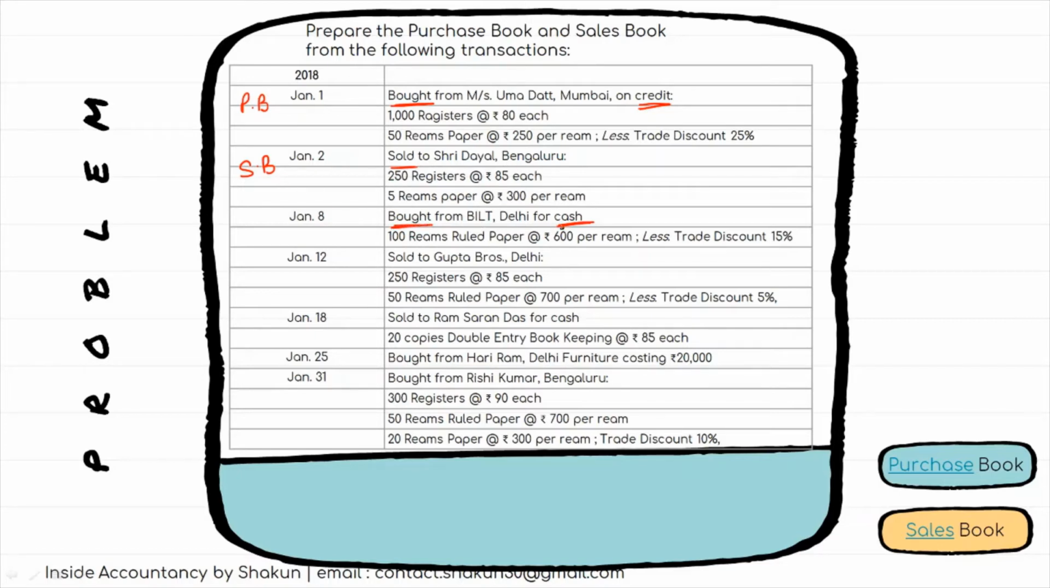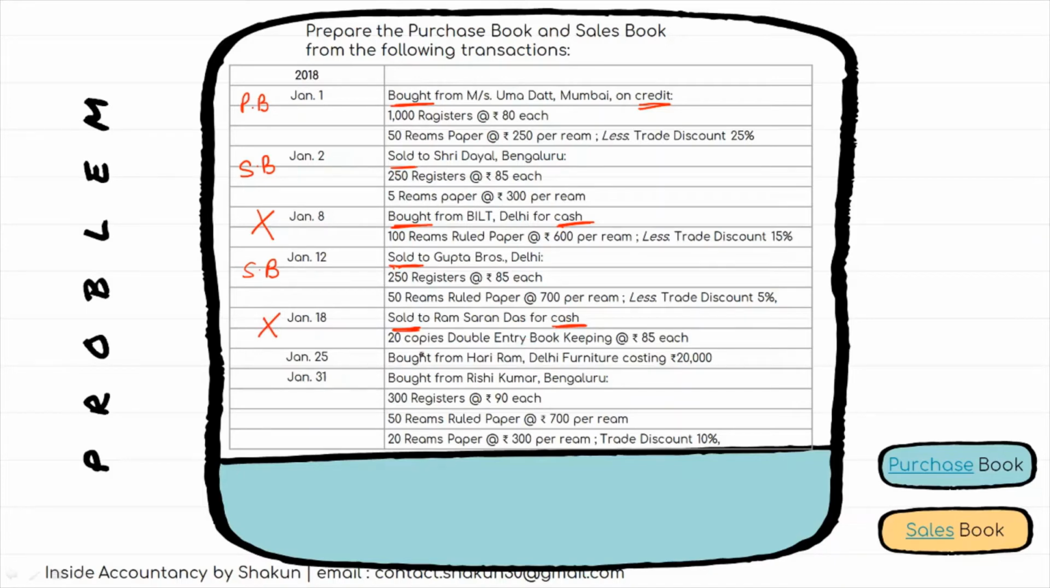This is a purchase, and the purchase is for cash, so this is a cash purchase transaction. It will not be recorded in the purchase book. This transaction can be recorded in the cash book, but while preparing the purchase book we shall not consider it. Next is sold to Gupta Brothers Delhi. Again the details are given, and these are sales, so we are going to record it in the sales book. Then Jan 18th, sold to Ram Saran Das for cash. Now these sales are made for cash. As you know, in the purchase book and in the sales book, cash transactions are not recorded. Therefore, this transaction also we are not going to record.